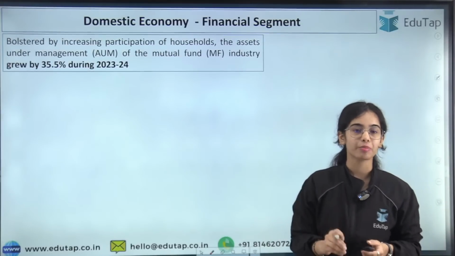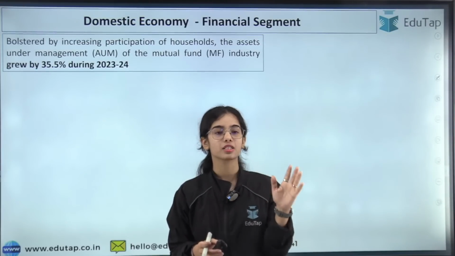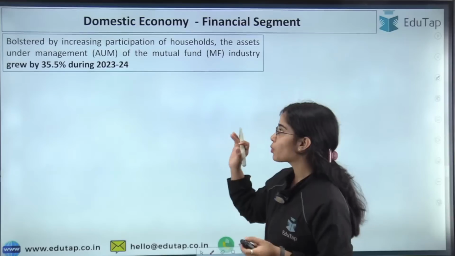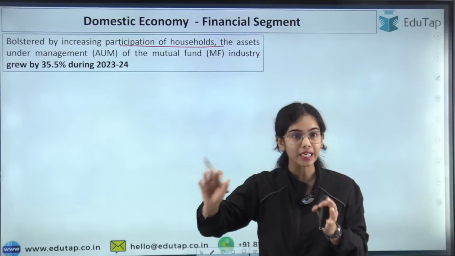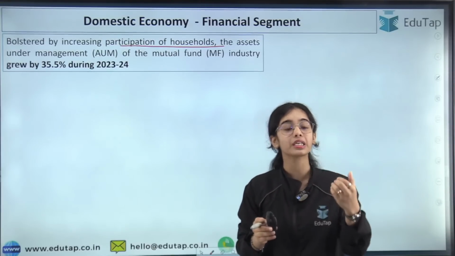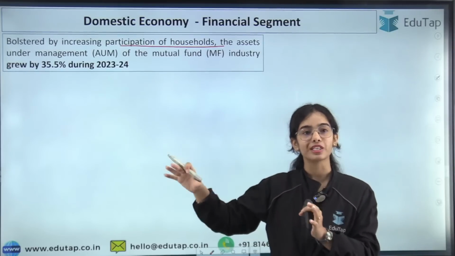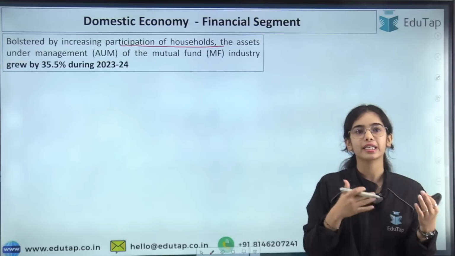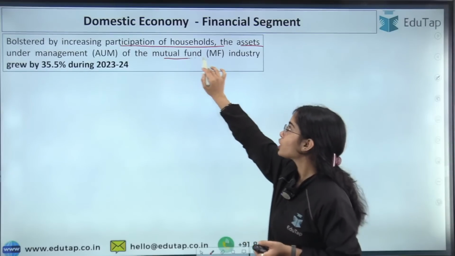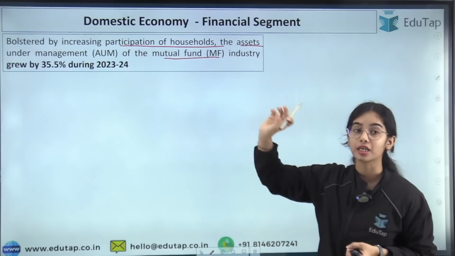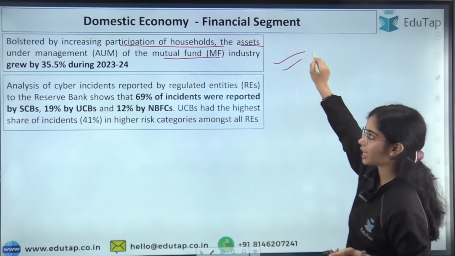Now coming to the financial segment, here the first chapter will be finished. This is the last point of the first chapter, that is the macro financial risk. Bolstered by the increasing participation of the households, slowly the retail investors have started participating in the financial markets. Many people invest in mutual funds because they do not have much idea regarding stocks and shares, right? The assets under management of the mutual funds grew by 35.5% during 2023-24. This is the data regarding mutual funds that I found important.